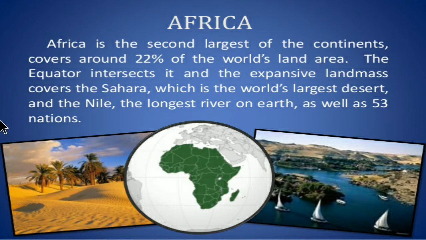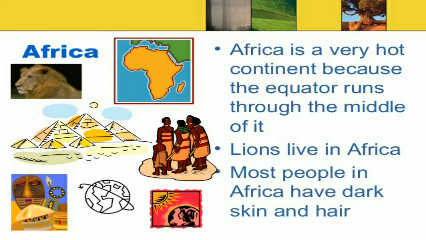In Africa, the Sahara Desert is the world's largest desert, and the Nile River is the world's longest river on Earth.